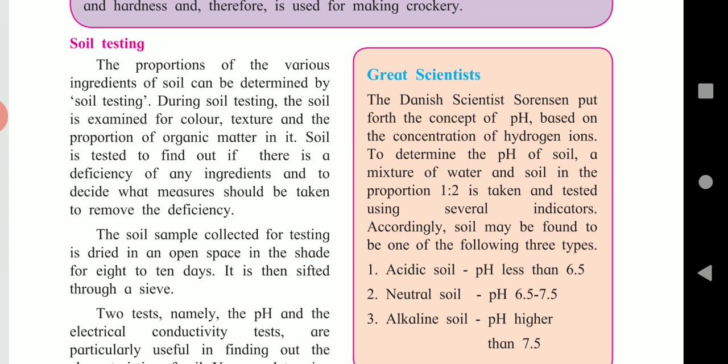To determine the pH of soil, a mixture of water and soil in the proportion 1:2 is taken and tested using several indicators.